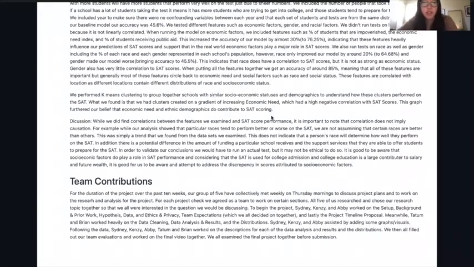For our team contributions, our group of 5 collectively met weekly on Thursday mornings to discuss project plans and to work on the research and analysis for the project. For each project check, we agreed as a team to work on certain sections. We all then filled out our team evaluations and worked on the final video together. We all examined the final project together before submission.